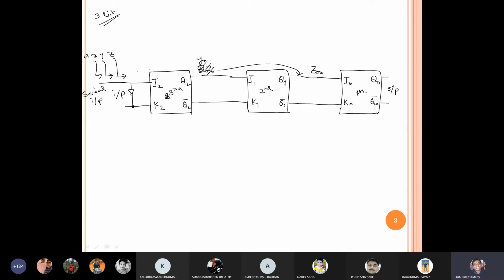As we are giving one bit at a time of a particular sequence, this input port is called serial in. Is it clear?